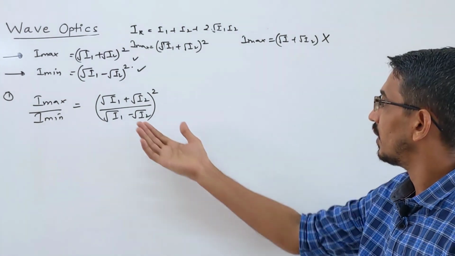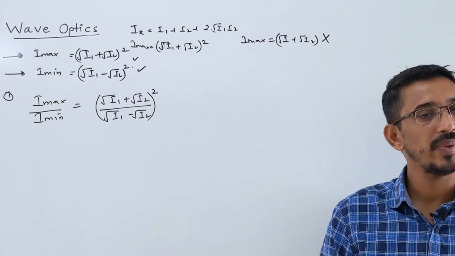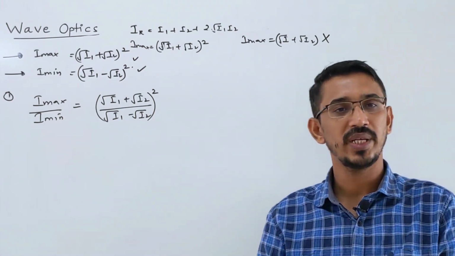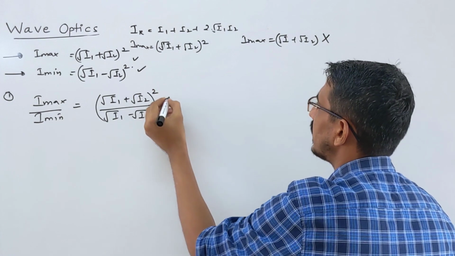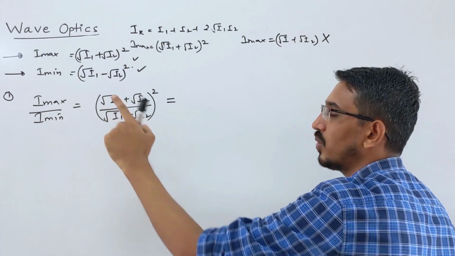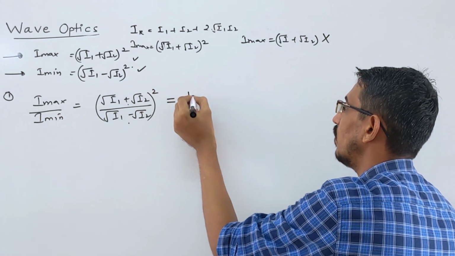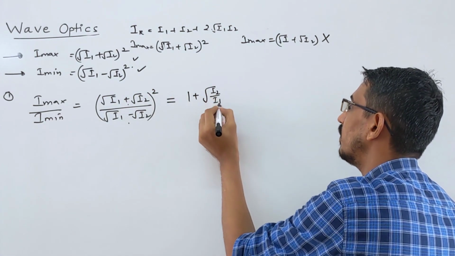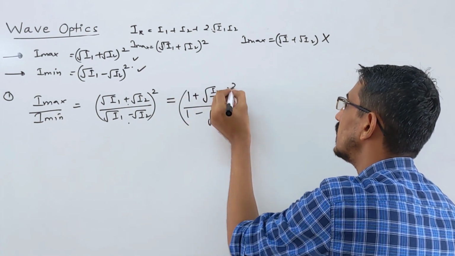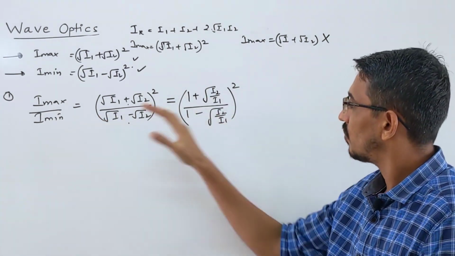Sometimes the intensity is not given, but the ratio of the intensities is given to you, like I1 by I2. Two waves are coming having a ratio of intensity like I1 by I2 equal to 2 by 3 or 4 by 9, something like that. So you can write this formula in terms of the ratio of the intensities also. Suppose you divide this whole expression, up and down, by root I1. I am dividing here by root I1 and down also by root I1, then I get (1 plus root I2 by I1) divided by (1 minus root I2 by I1), and the square of this. This is also in terms of the ratio of your intensities, I2 by I1, right? So it's in terms of the ratio.